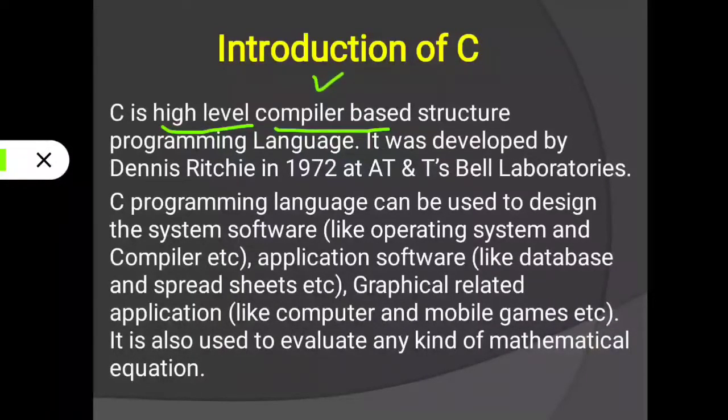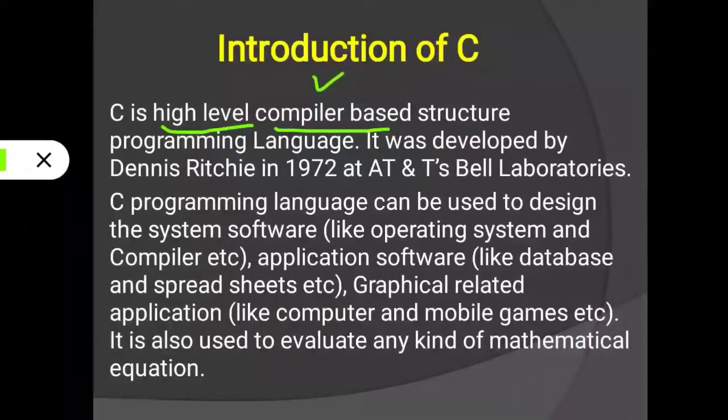But see, in computer we have two converters or translators to convert a high level language to low level language. The first one is compiler, another one is interpreter. Compiler will convert a whole program at a time, but interpreter will convert line by line. Understood? Then it is structure programming language. Structure programming language means in C language we give the emphasis on function or procedure, means how to develop the program. That is called structure programming language.